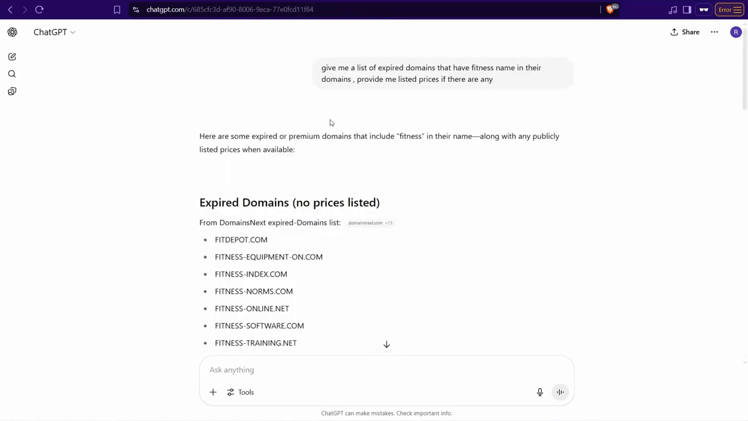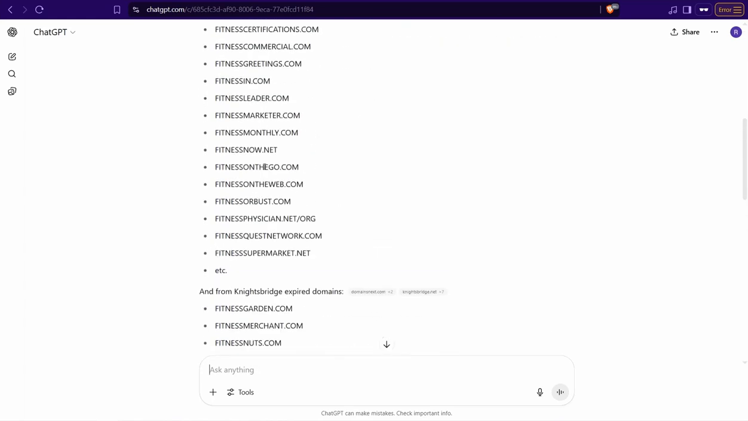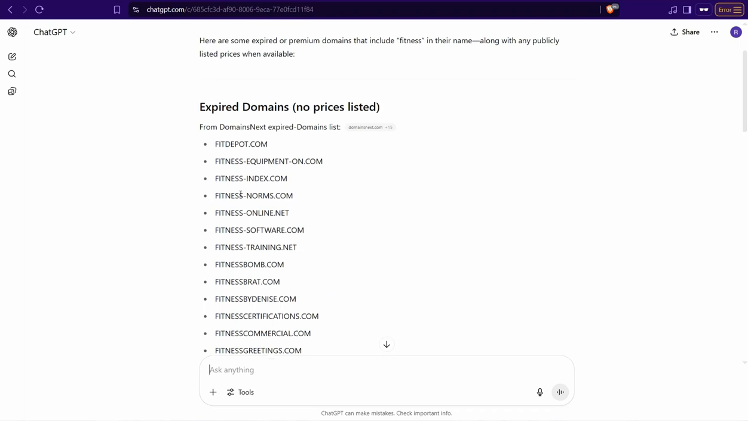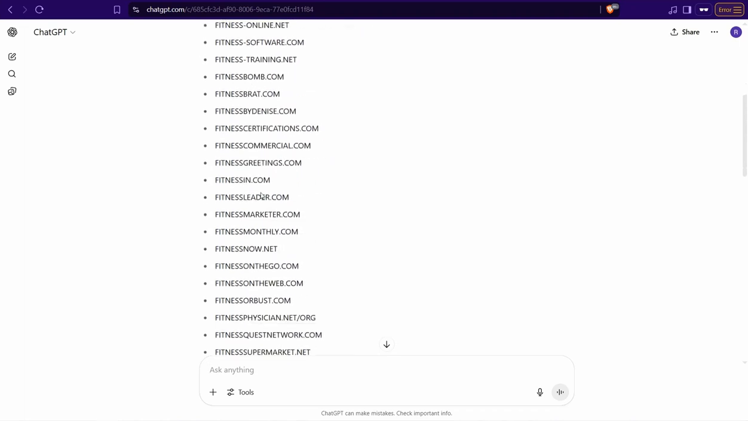And the next thing here, you can use ChatGPT to give you a list of expired domains if you are interested in flipping domains and selling them and so on. ChatGPT does that for you. So for example, I just asked ChatGPT to give me a list of expired domains that have a fitness name in their domains and provide me listed prices if there are any. And for sure it gives me a list of the latest ones here. They are expired domains that you can purchase and sell later as you like.